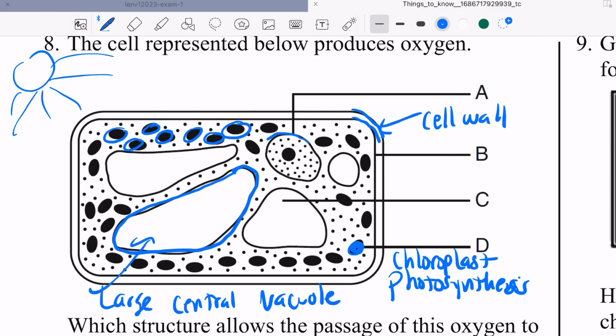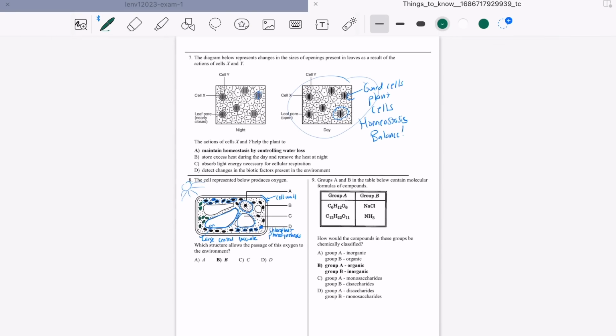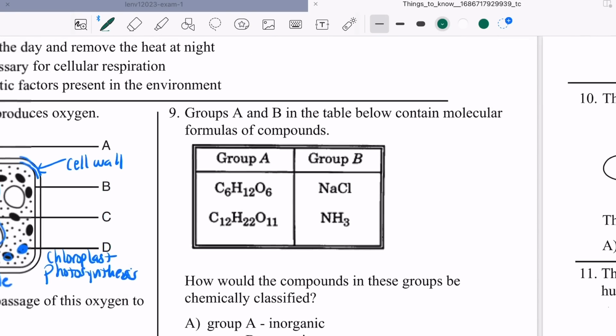Then this is the nucleus. These are ribosomes, these little dots, the vacuole, the chloroplast where photosynthesis happens. And if this test was in color, this would have been green because it's chloroplast. Okay? That's the plant cell.